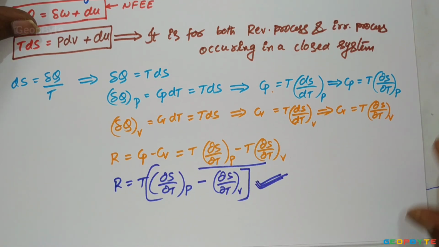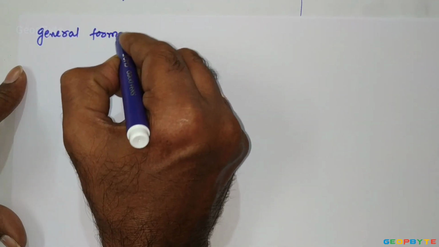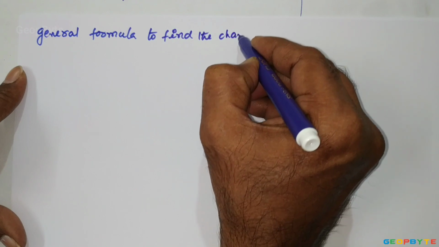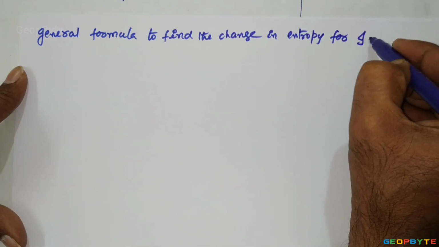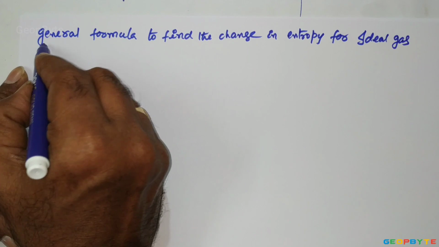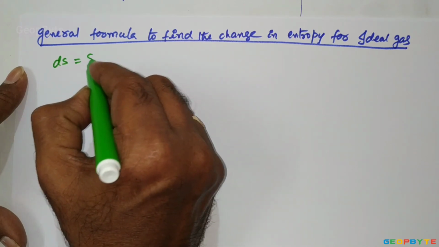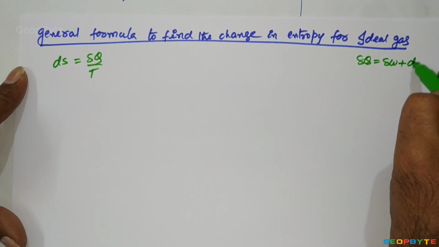Now let us find the general formula for finding the change in entropy for an ideal gas. dS equal to delQ by T. As we know, delQ equal to delW plus dU.